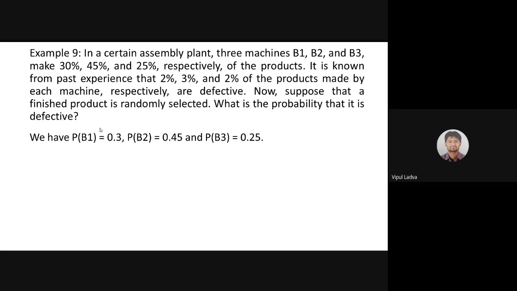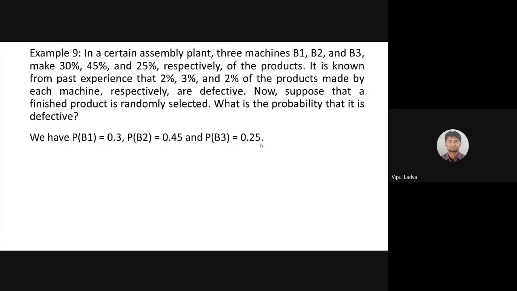So selected item is produced by machine B1. That 30% we need to just convert into the fraction. If we have to convert a percentage into a fraction, we are quite aware about that. We just need to divide that by 100. So 30 divided by 100 will be 0.3. So that will give us the probability for machine B1. Same way, 45 divided by 100, 0.45 for B2, and for the probability of event B3, that will be 0.25.